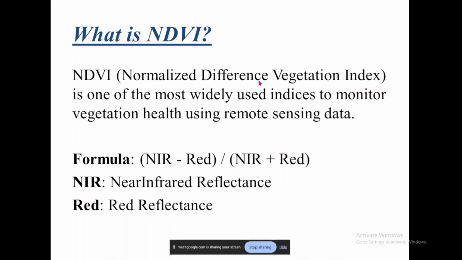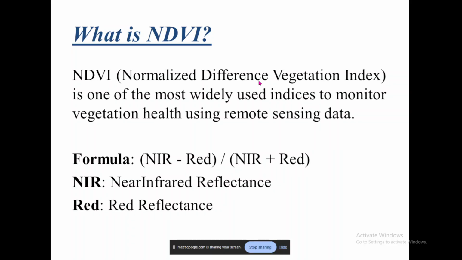Normalized difference vegetation index is the full form of NDVI. It is one of the most widely used indices. That means there are other indices as well which monitor vegetation. Not just vegetation, it also monitors the health of the vegetation, the growth stage, the density of the vegetation, and whether a particular vegetation has got any disease. So all these aspects we are finding out, monitoring and also modeling.